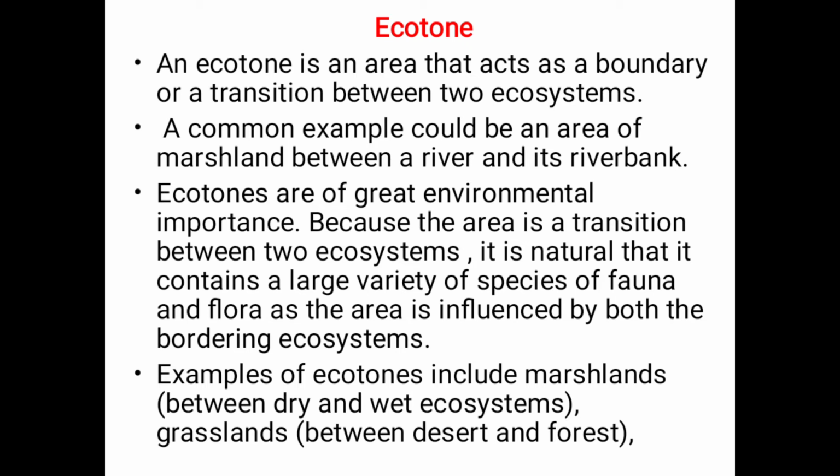Ecotone means the boundary of two ecosystems, such as a river and its river bank. So the river is one ecosystem and the river bank is another ecosystem. These two are called the two ecosystems. The border between them is called the ecotone. In these two ecosystems we can see different types of species, like animals and plants, and there will be a lot of variety in this border ecosystem.